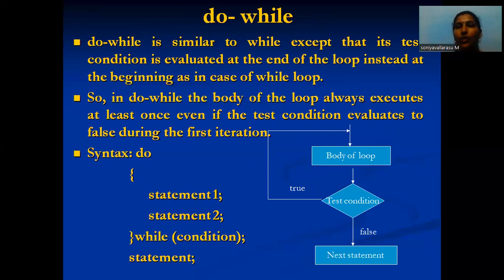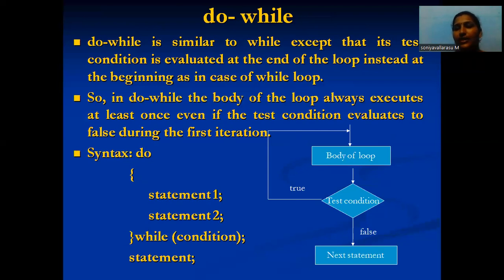Next is do while. Do while is similar to while, except that the test condition is evaluated at the end of the loop instead of at the beginning as in the case of the while loop. In a do while, the body of the loop always executes at least once, even if the test condition evaluates to false during the first iteration.